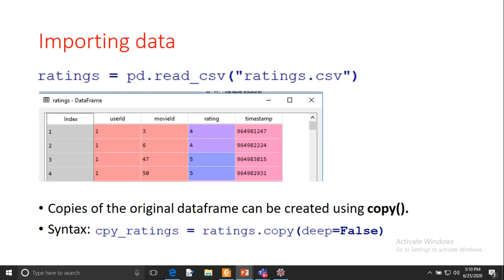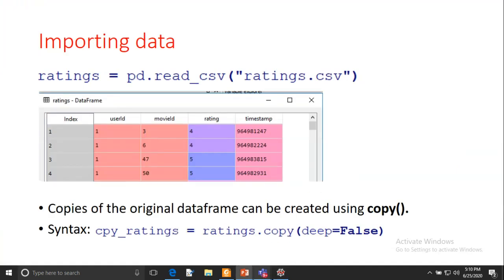Then it will create a variable, the data frame, in your environment tab. I want to show the environment tab in Spyder. If you open Spyder, in the top right corner you will see your environment tab.